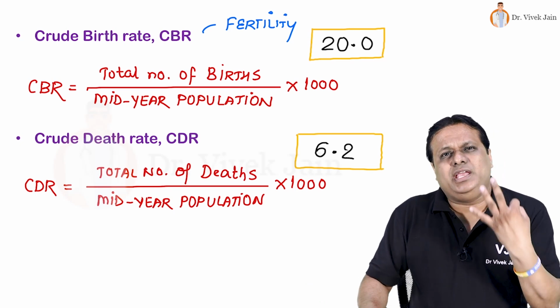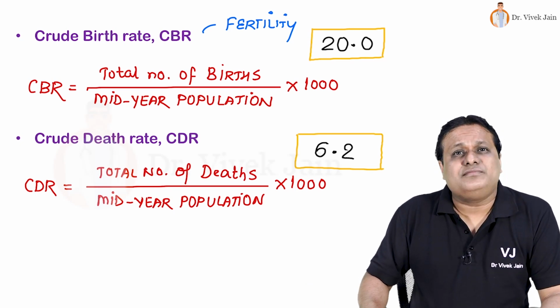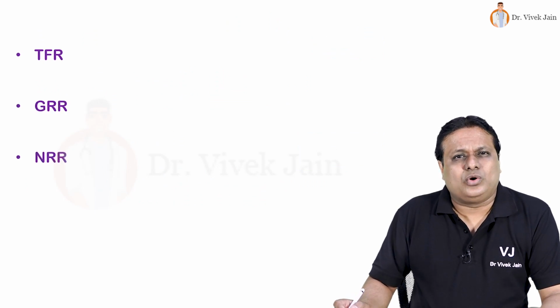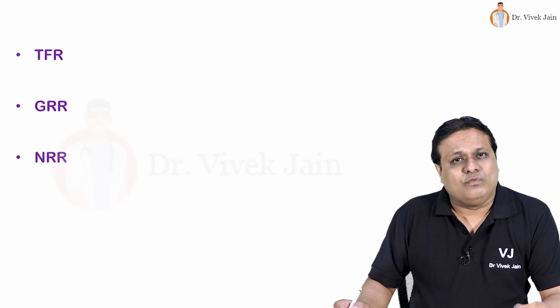Now we look at three important demographic cum fertility indicators. These are TFR, GRR, NRR. First we look at total fertility rate, TFR. What is that?